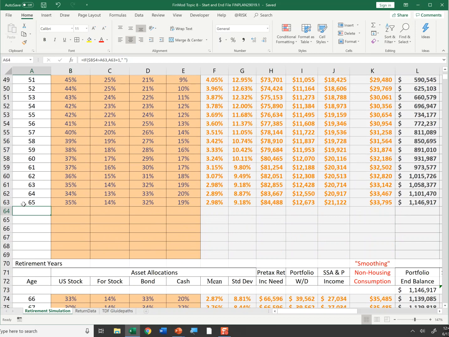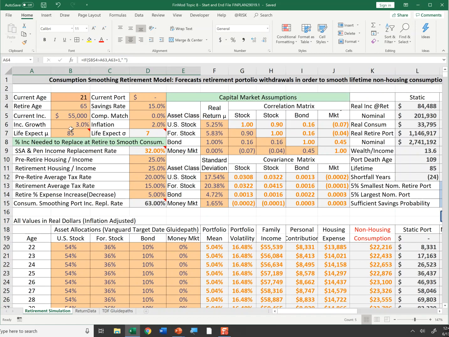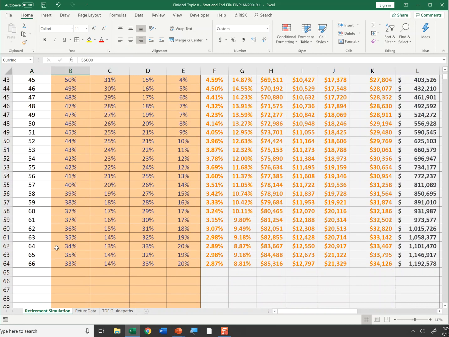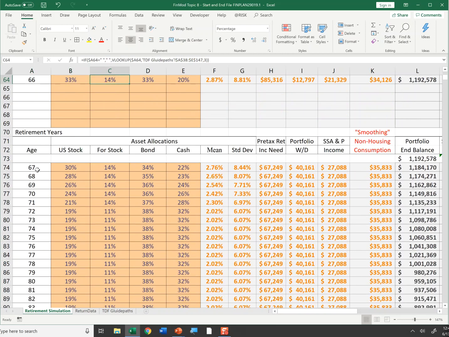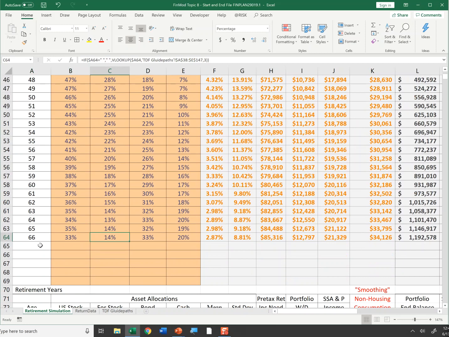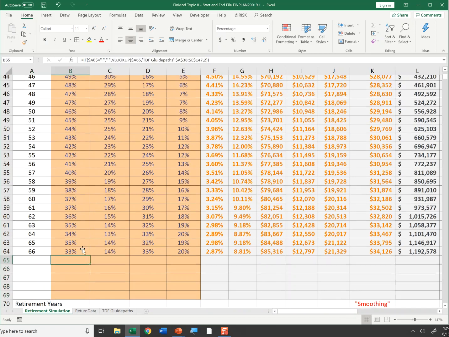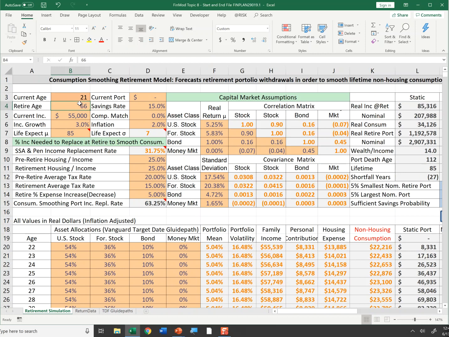Now notice how my spreadsheet works. Notice it ends on age 65 and these are blanks. However, if I say I'm going to retire at age 66, I'll change that to 66. Notice how the 66 magically appeared with these new weights, and it picked up here at 67 in post-retirement. I'm able to do that because I have statements in here that say if you haven't retired, put in the formula, but if you have retired, put in a blank. So that's why it looks a little confusing there with these if-then statements. They're simply so this doesn't show up with errors or miscellaneous data. So let me change that back to 65 years old.